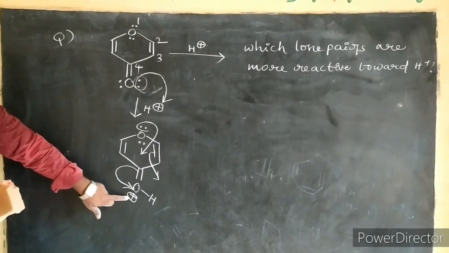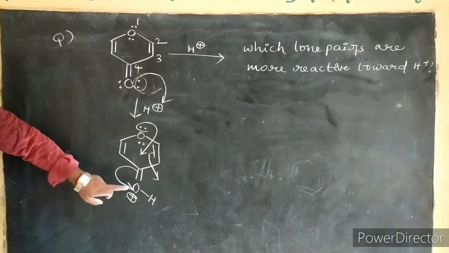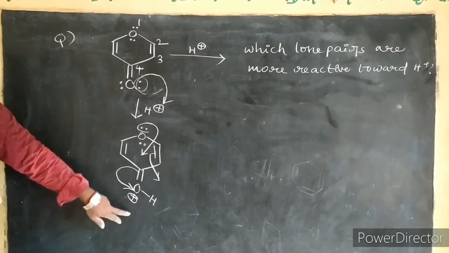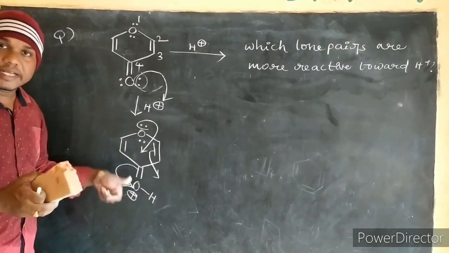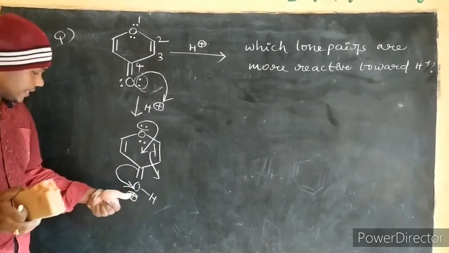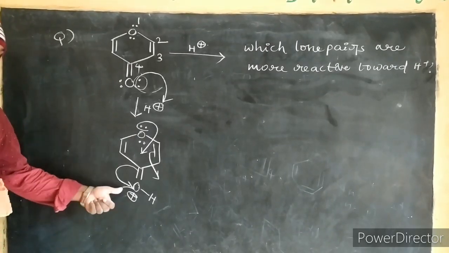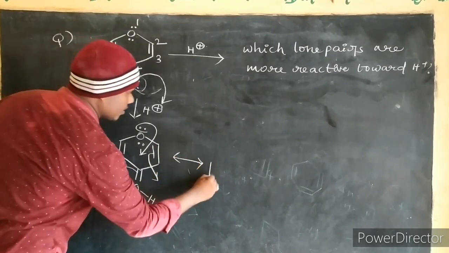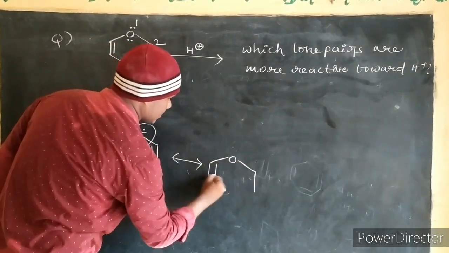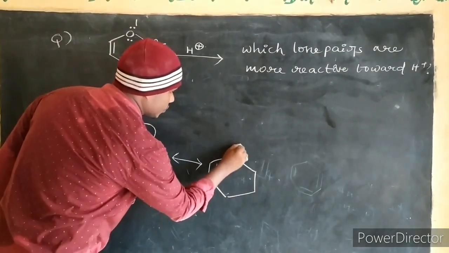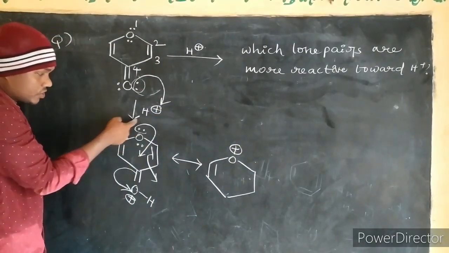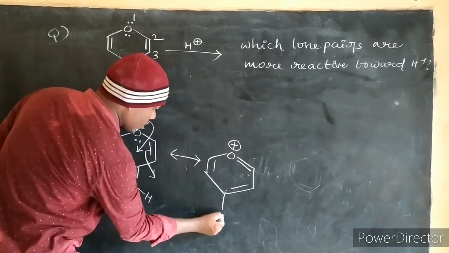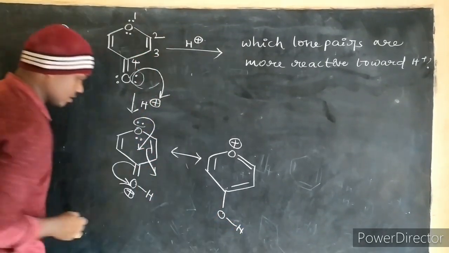Why? Because oxygen is the most electronegative atom compared to carbon. Always the most electronegative atoms stabilize with a negative charge or neutral, but here it is a positive charge. That's why this molecule is unstable, and that's why resonance is possible. Then the positive charge occupies this carbon, because the pi electrons are moving like this. So double bond and single bond O H like this.